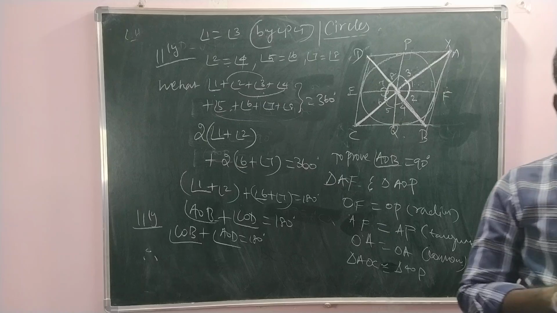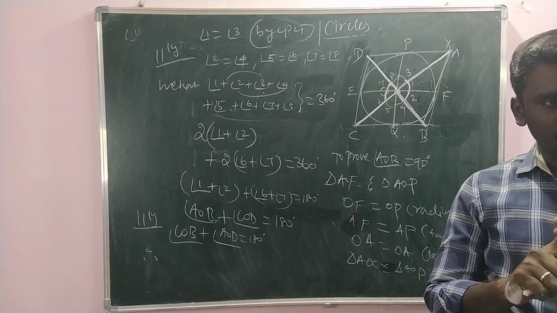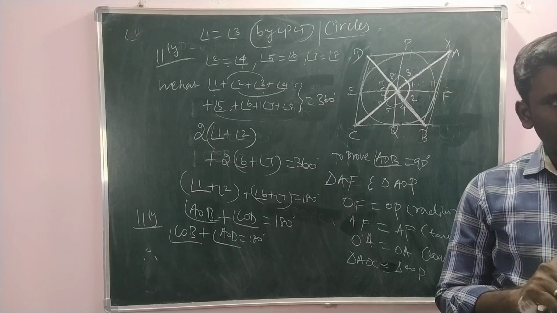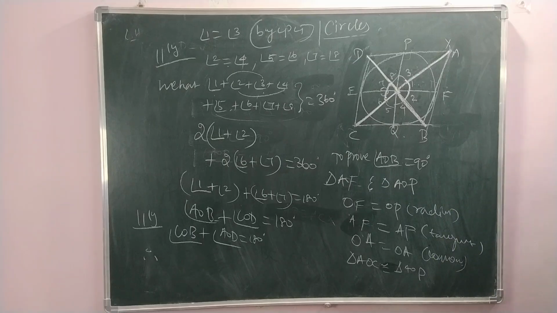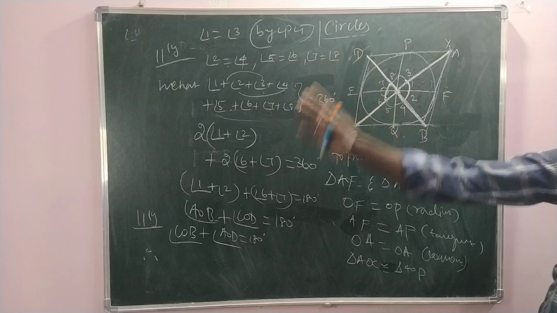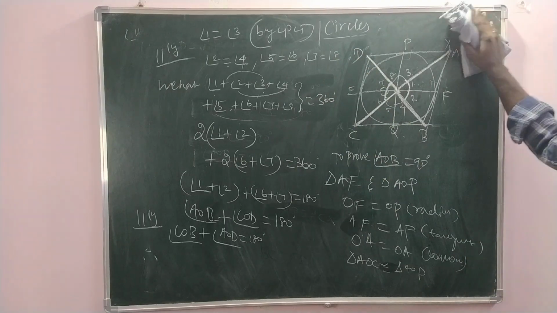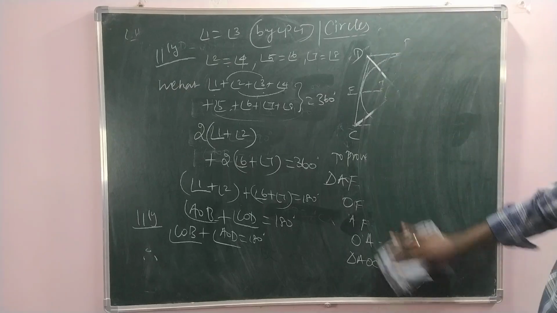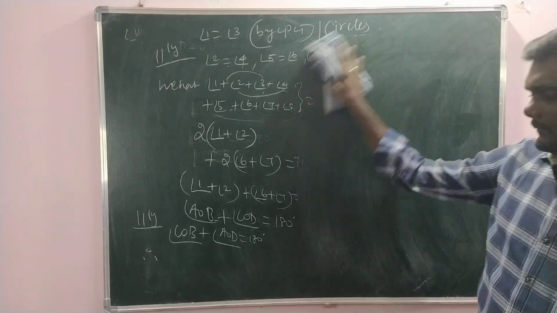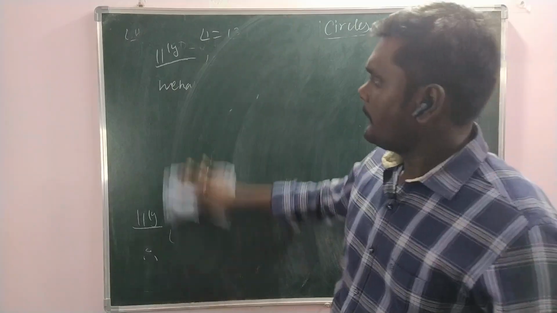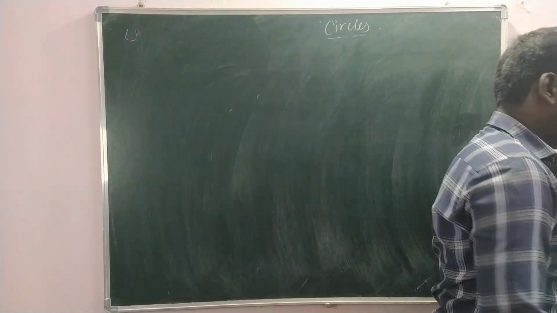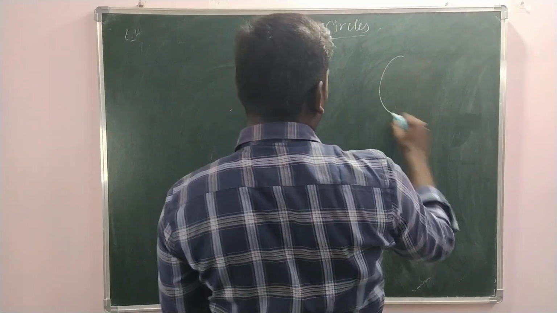Okay. Now we complete the 8, 11, 9, 13. Then 10th question. The 10th question is nothing but prove that angle between the two tangents drawn from an external point. Shall I erase this? Angle between the two tangents, where is the angle? From an external point, angle between two tangents.